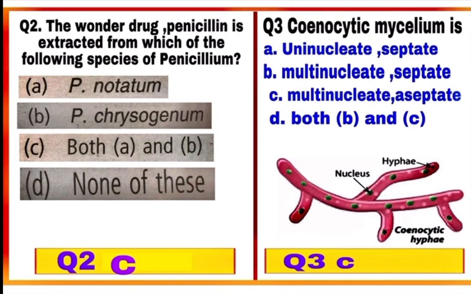Question 3. Cenocytic mycelium is, see the diagram. Cenocytic mycelium is multinucleated and without any septa or partition in between, means it is aseptate. So, correct option is C. Cenocytic mycelium is multinucleate and aseptate. Mark C as a correct answer.